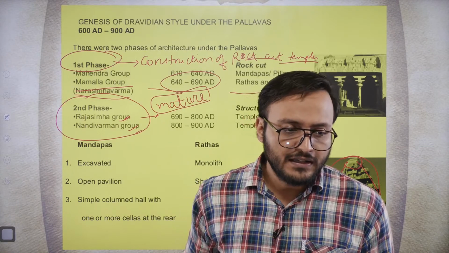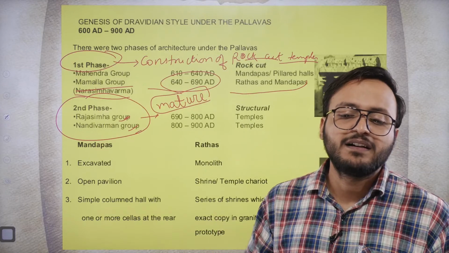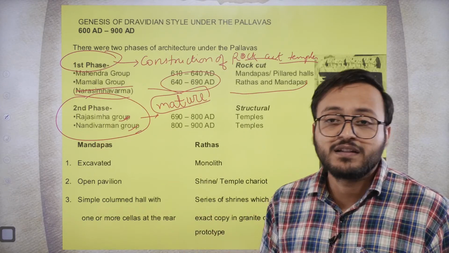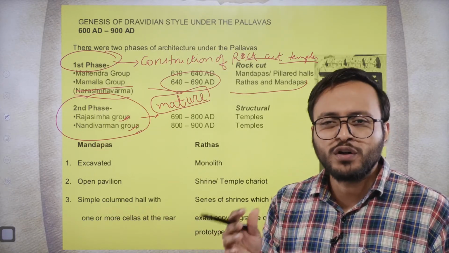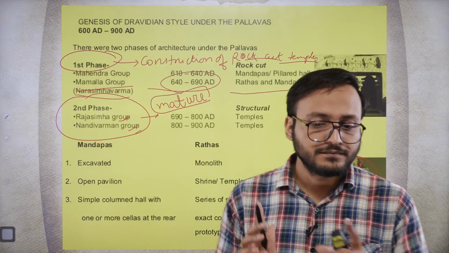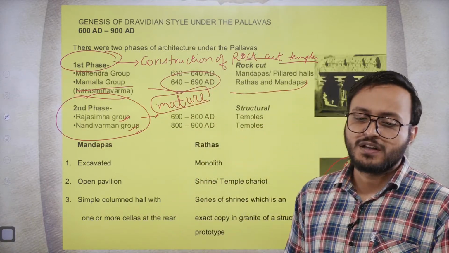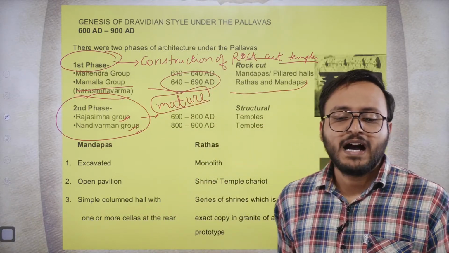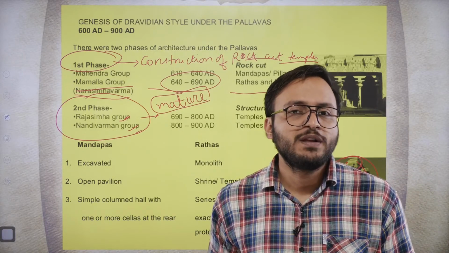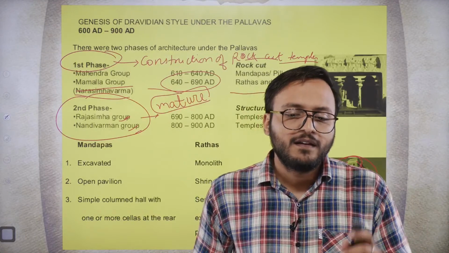And the Nandivarman group will be basically comparatively smaller, though not so great looking temples. Got it? So here, if you observe, the mandapas are usually constructed along with the temples also.